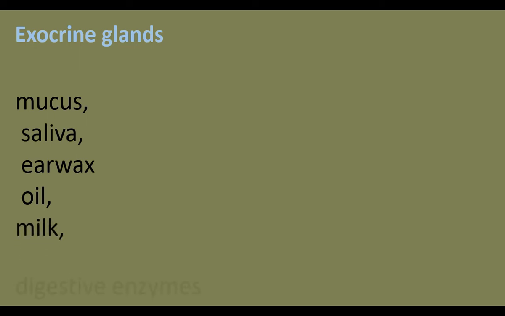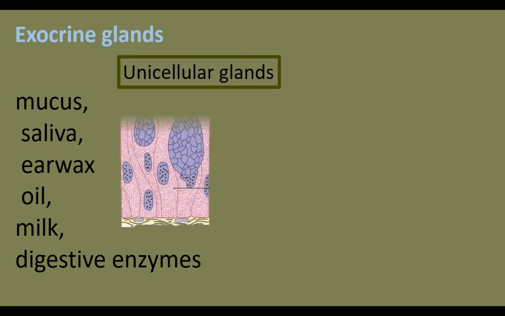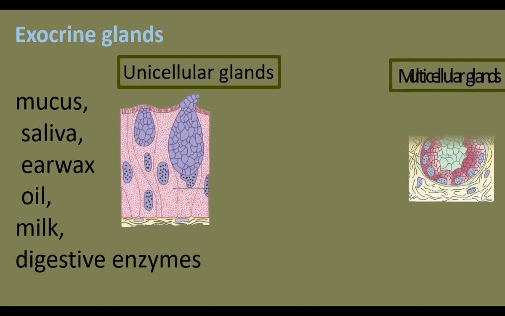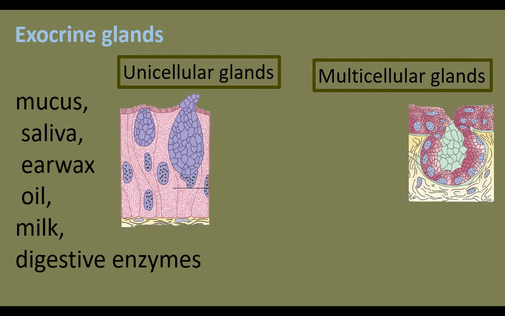Exocrine glands secrete mucus, saliva, earwax, oil. Oil glands are found in the skin. They also secrete milk and digestive enzymes. These glands are of two types, unicellular glands and multicellular glands.